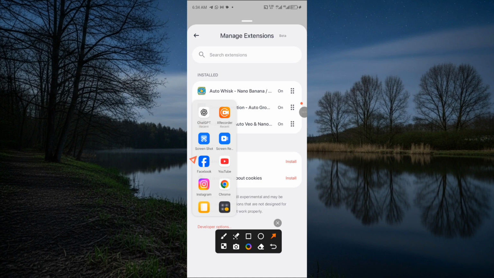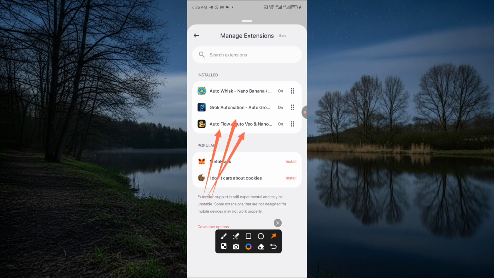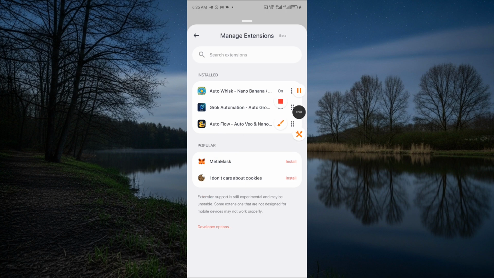Now, if at the time you are seeing this video, auto whisk is no longer available, because I know whisk is going to be out by this month, all you are just going to do is to search for auto flow, because by then flow will still be available. But now I'm going to still be using auto whisk. You can also search for auto flow, and you are going to use the same process for auto flow. The same process I'm going to be teaching you for auto whisk, you can also use for the auto flow. Now let's go back.